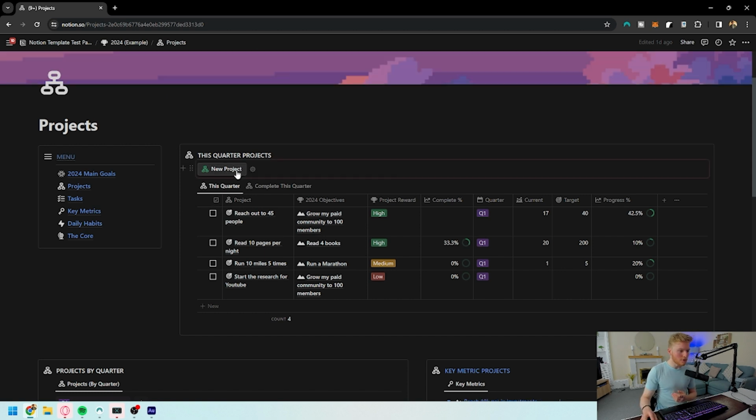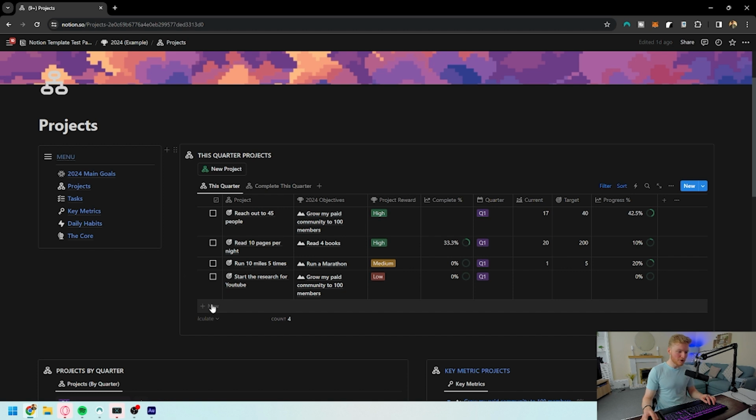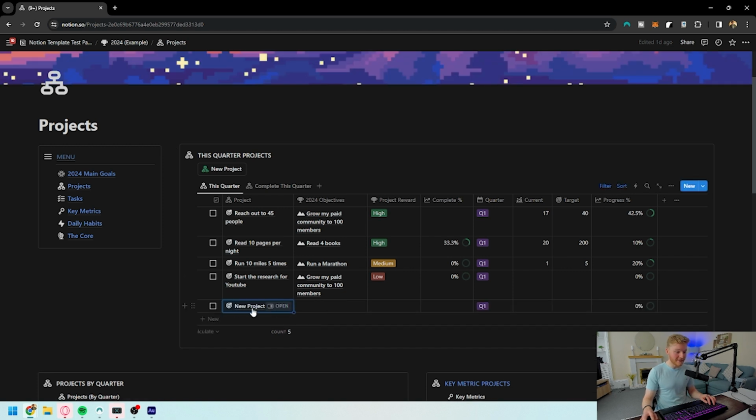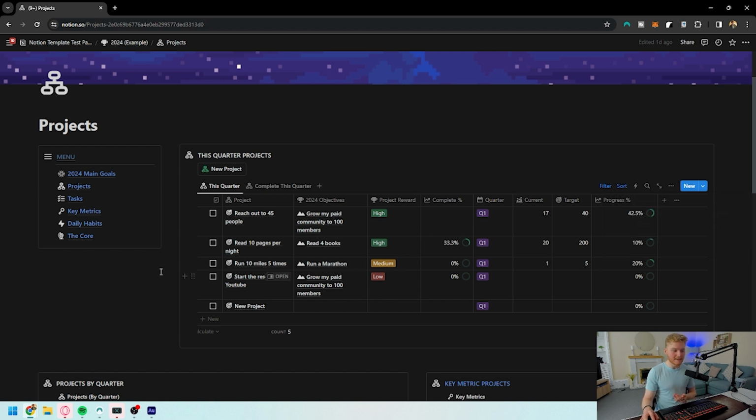Again, just like the main goals, we have a button here that we can select to start a new project if we're wanting to do it. But if you want to go the easy route, you can simply do a new project, and the template that has been created for the new project will be used as the default.